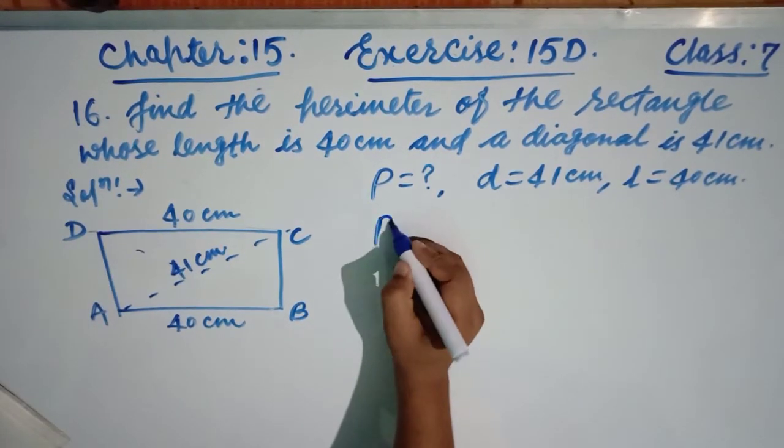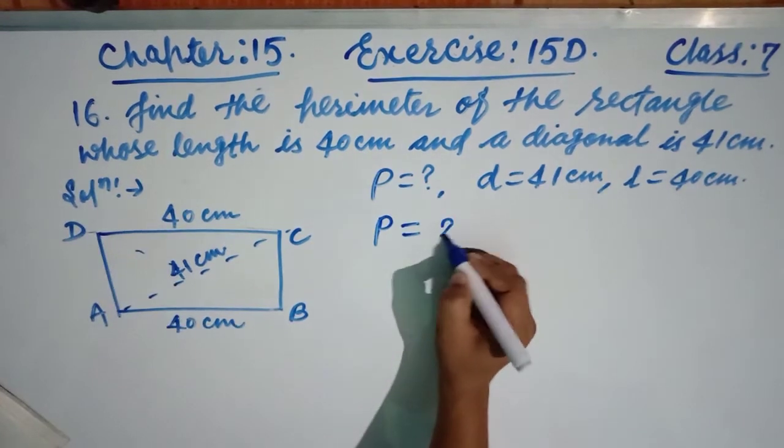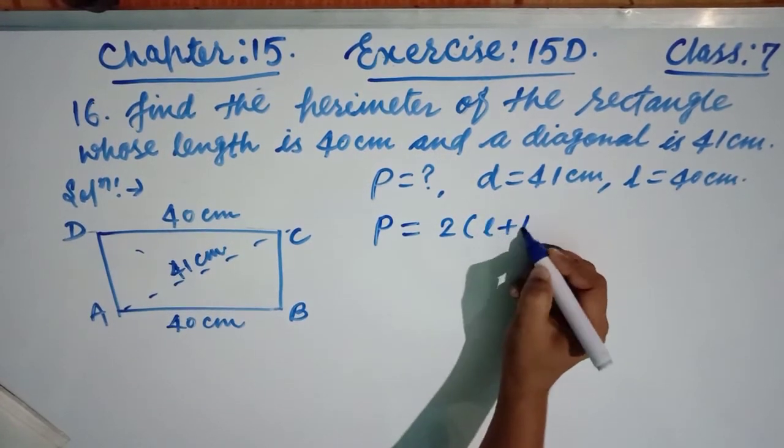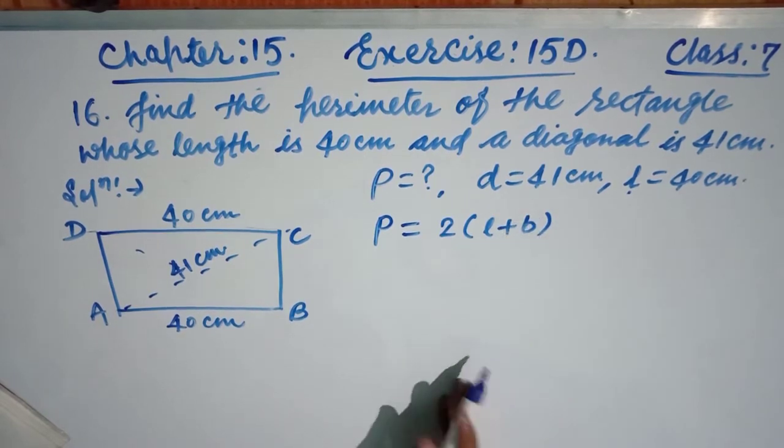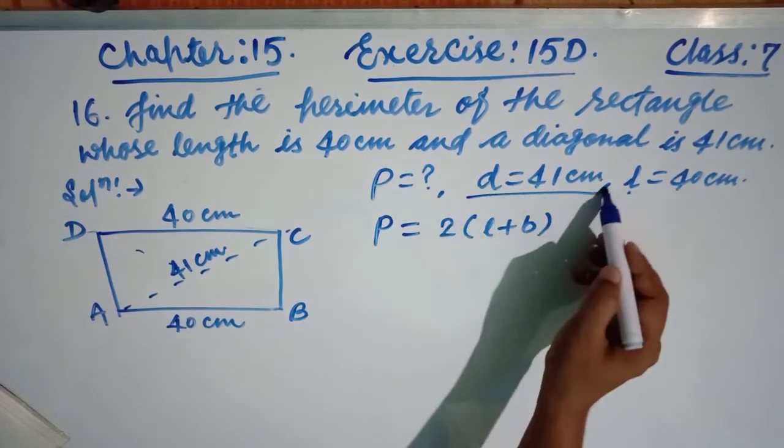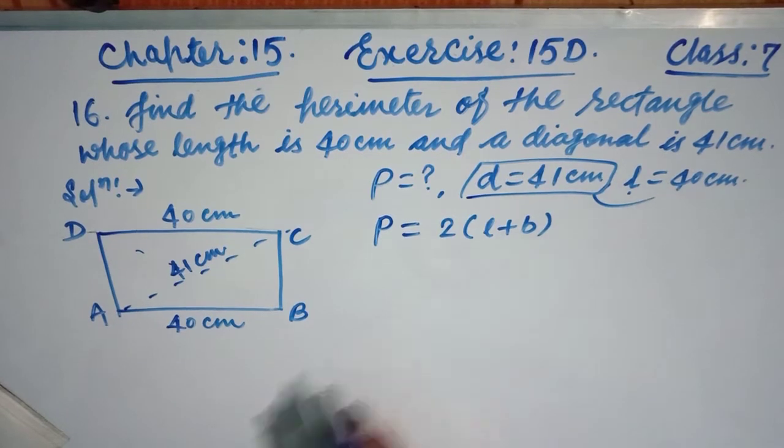If you look at the friends, the perimeter of rectangle P is equal to 2 into length plus breadth, but length is given but B, breadth, is not given. We have to find the breadth with the help of this diagonal, with the help of these two values friends. But how to approach to find out?